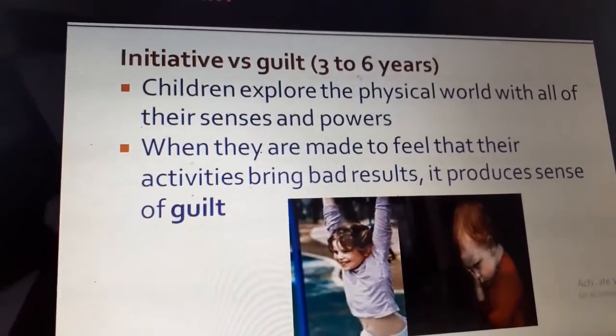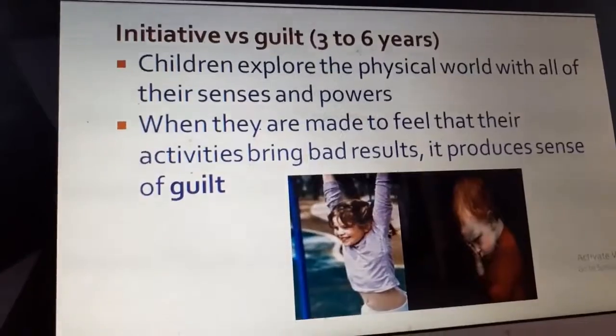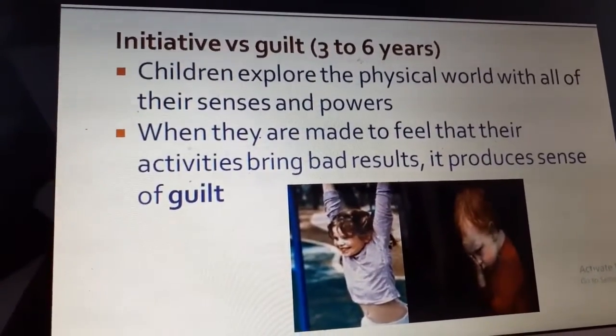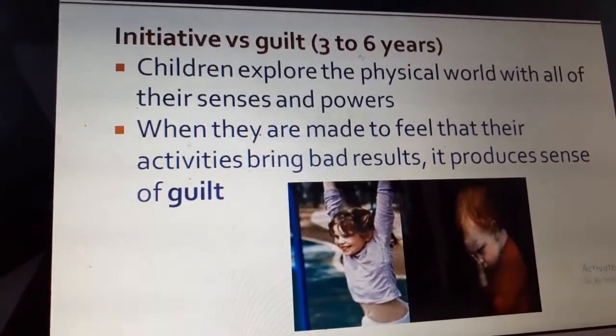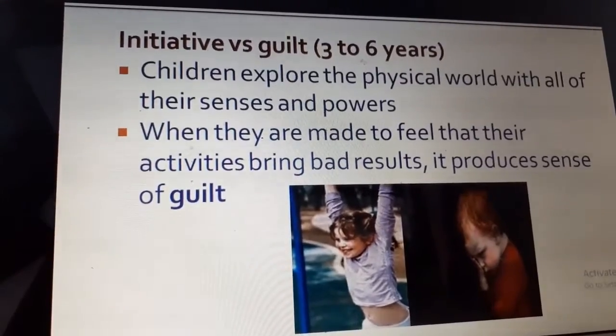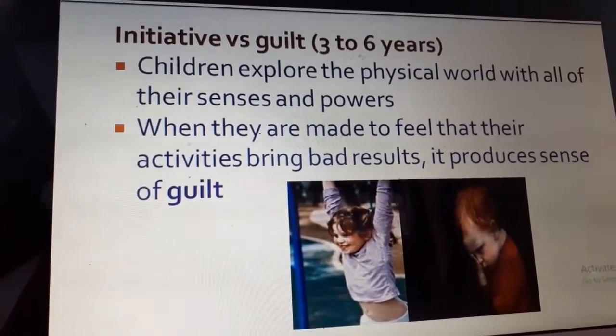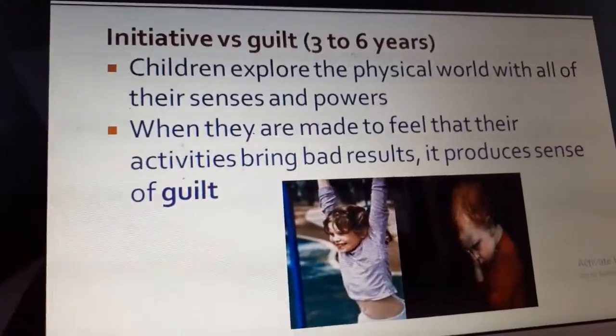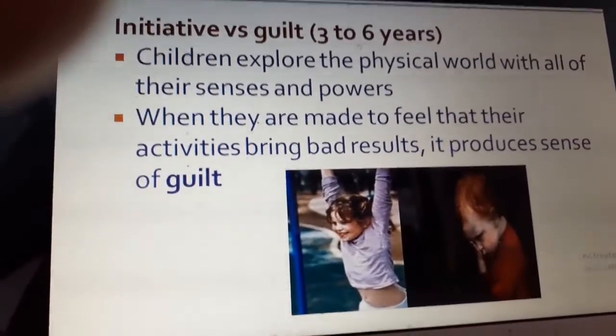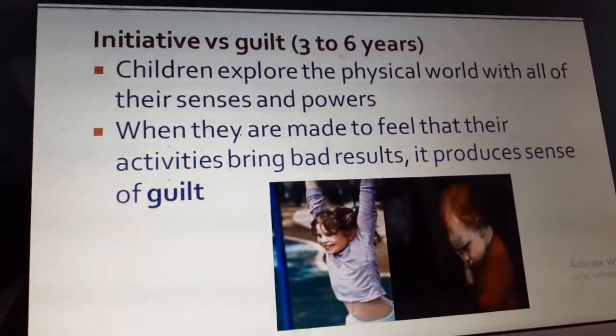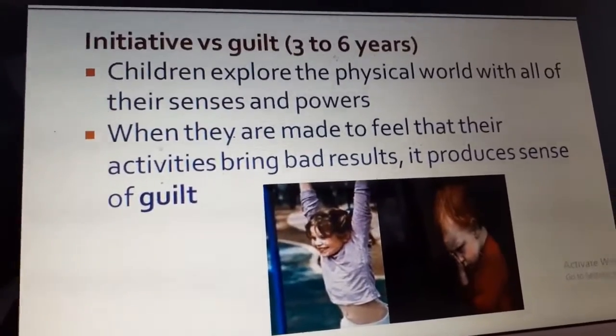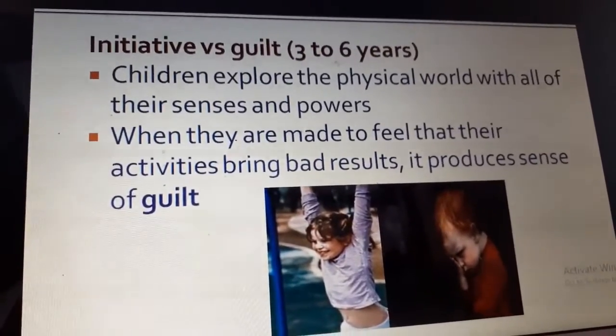This occurs between 3 to 6 years, where children explore the physical world with all of their senses and powers. Here, when they are made to feel that, they try to initiate and help out. For example, girls try to initiate their parents in household works. They try to initiate, asking the parents whether they can do this, they can do that. So that's how they take a lot of initiative.